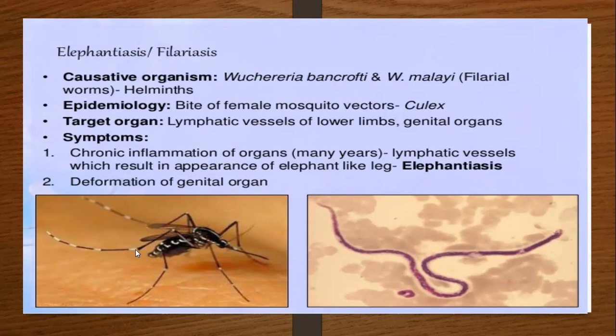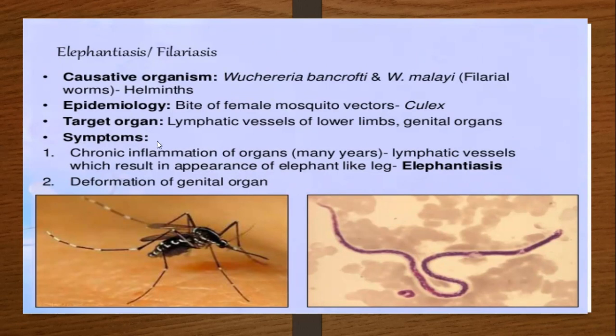Especially, it can be recognized by a striping pattern present on its legs. If the stripes are black in color and the pattern is present on the legs, then it is the Culex mosquito. So it is easily identified by seeing the stripe pattern on its legs. The bite of the female mosquito vector Culex is responsible for elephantiasis.